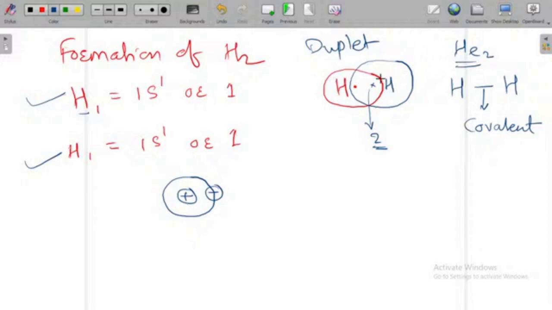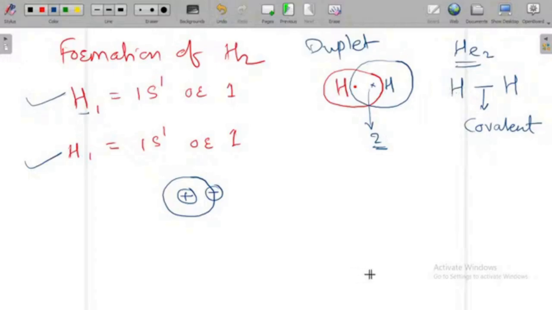Like helium, they formed their electronic configuration. That's why this H2 molecule is more stable. Understand? So this is nothing but the formation of H2. The bond is the covalent bond, and this is a single covalent bond between these 2 hydrogen atoms. Understand with this?